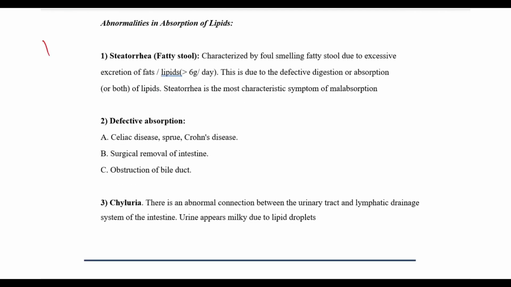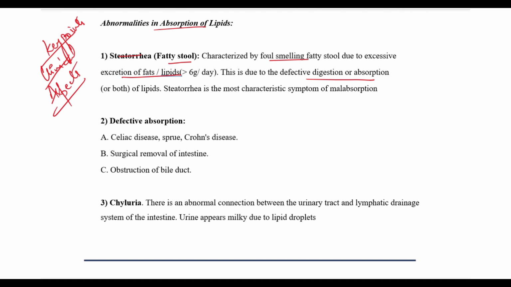Now you can write key points, clinical aspects. Abnormalities in the absorption. One is steatorrhea, that's the fatty stool. It's characterized by foul-smelling fatty stool due to excessive excretion of the fat or lipids. This is due to the defective digestion or absorption, or it can be because of both.